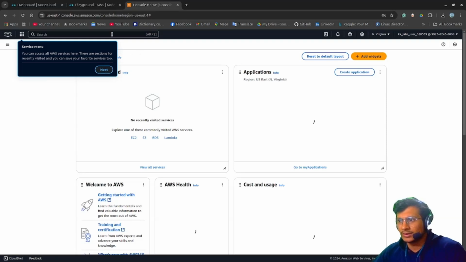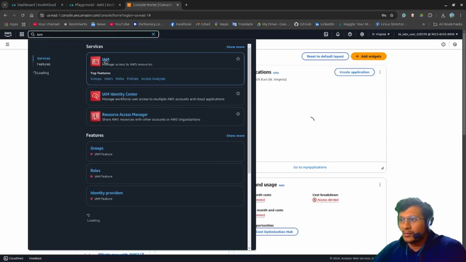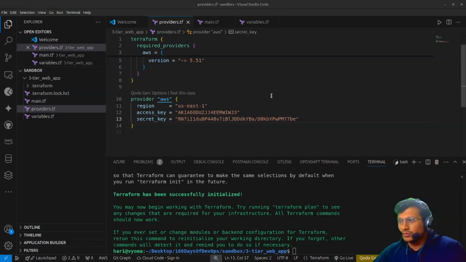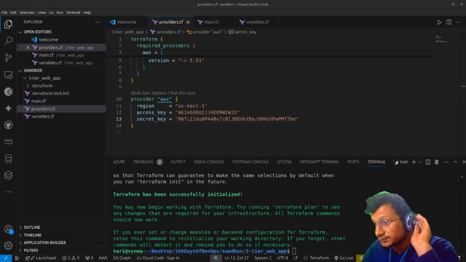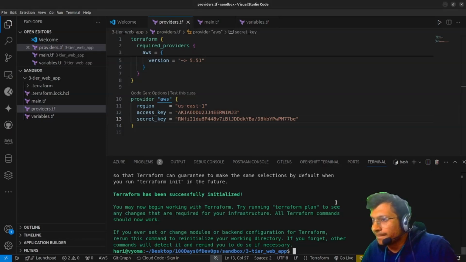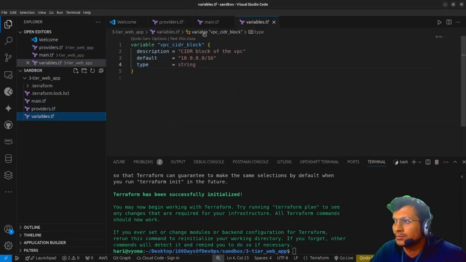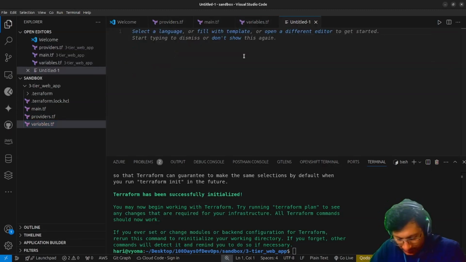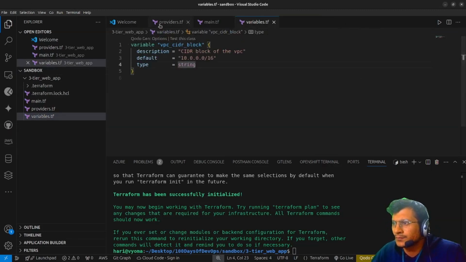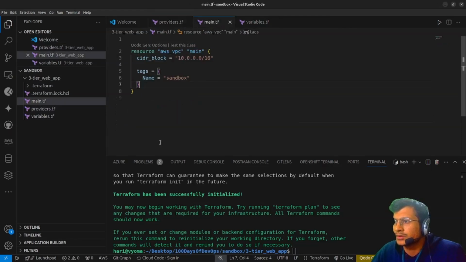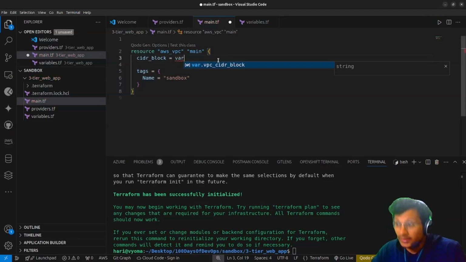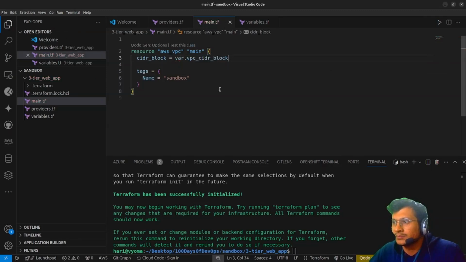So yeah, I'll just go back to IAM. Okay, so yeah, we are ready. I think we have a variable. Let me just call this variable. And so how can we make this variable? I'll just add a new file, which is like, okay, as of now, just keep it that way. And I can call this over in main.tf here. To call the variable, we can just use var.vpc_cidr_block and all done.